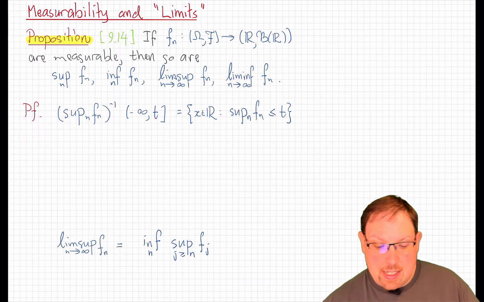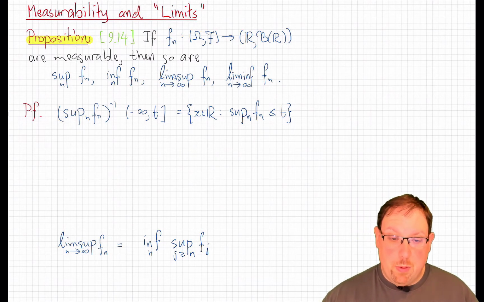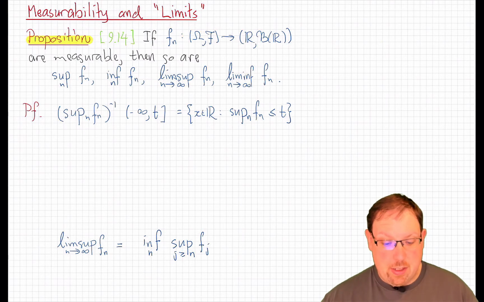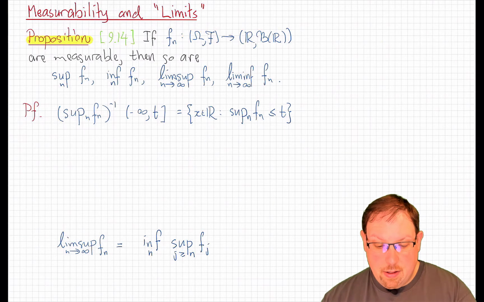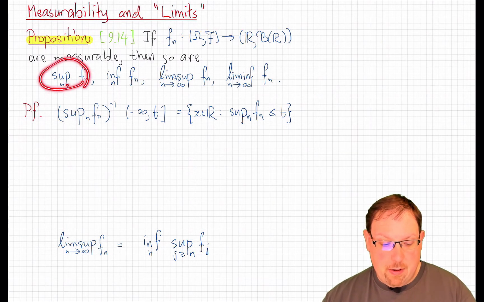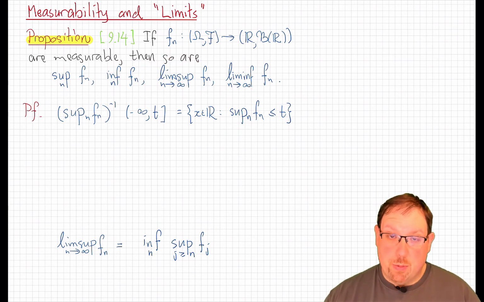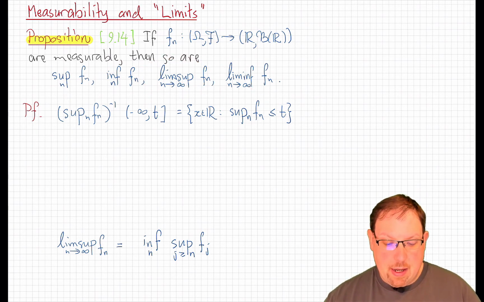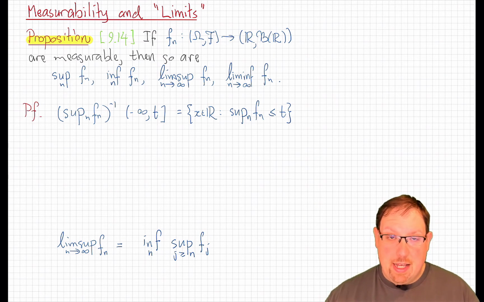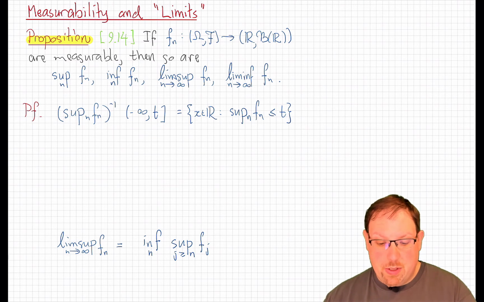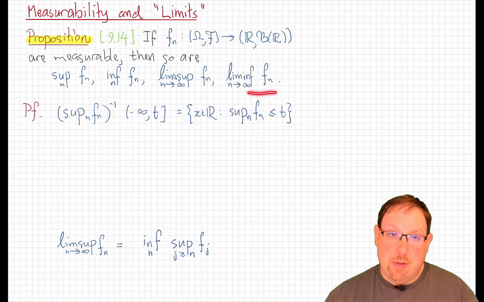If fn is a sequence of Borel measurable real-valued functions on a measurable space, for example, random variables on a probability space, then their supremum, their infimum, their lim sup, and their lim inf are all measurable functions. And that means in particular that if fn has a pointwise limit, then it also will be measurable since it will be equal to either one of those.